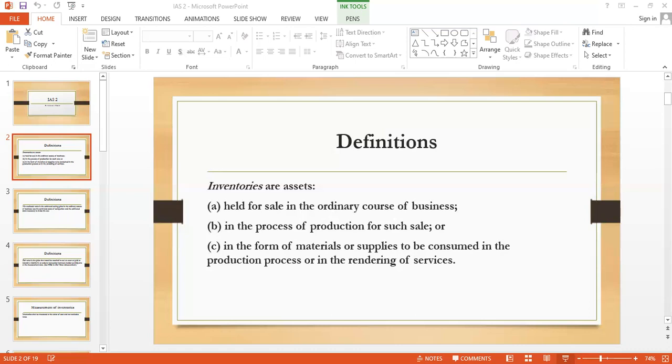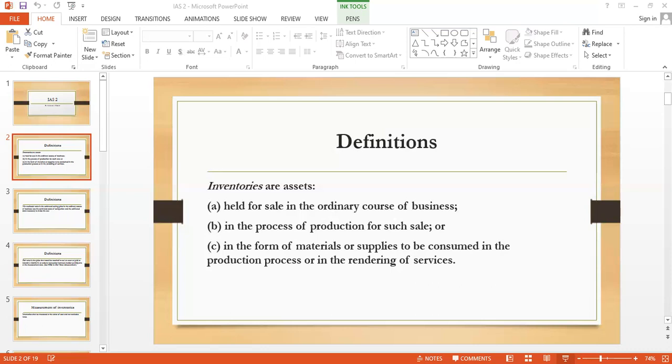The cost of conversion of inventories includes cost directly related to the units of production, such as direct labor. They also include a systematic allocation of fixed and variable overheads that are incurred in converting material into finished goods. As we know that the prime cost comprises the direct material, direct labor, direct expenses, and production cost includes both direct costs as well as indirect costs.